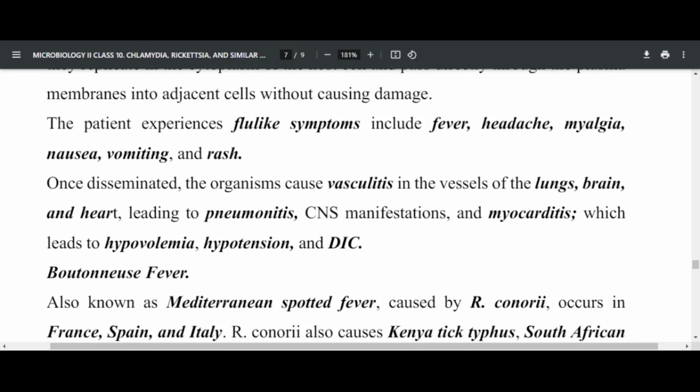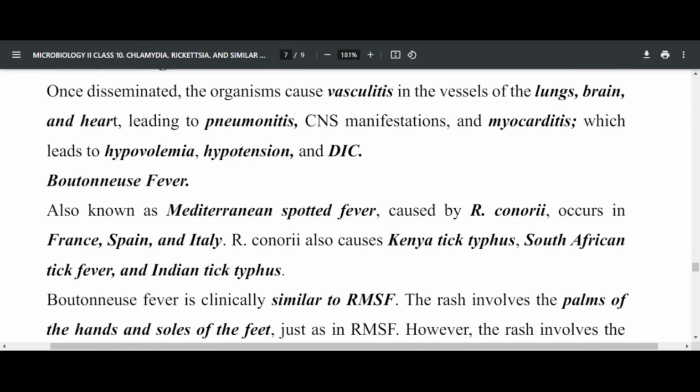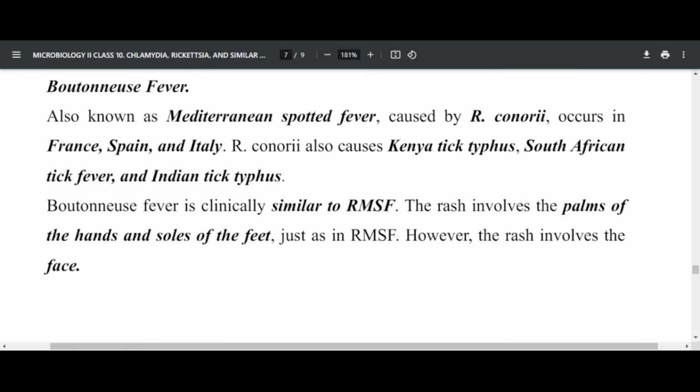You find that someone begins with flu-like symptoms, but it will extend, even causing problems in the lungs and the brain because of vasculitis in those organs. The second disease associated with Rickettsia is Boutonneuse fever, also known as Mediterranean spotted fever. It is caused by Rickettsia conorii, and this condition is very common in France, Spain, and Italy.